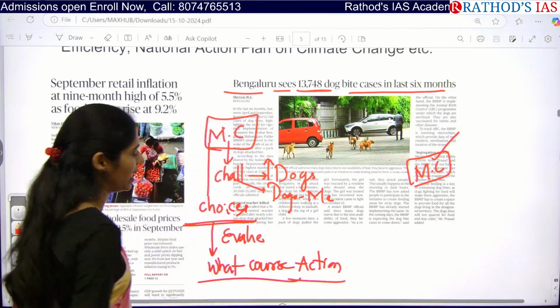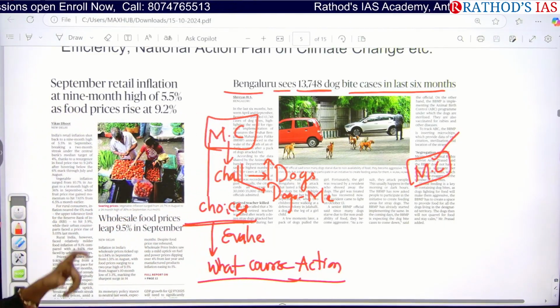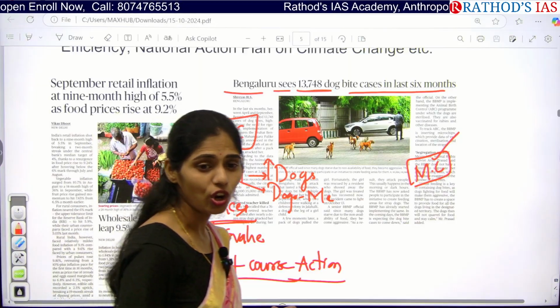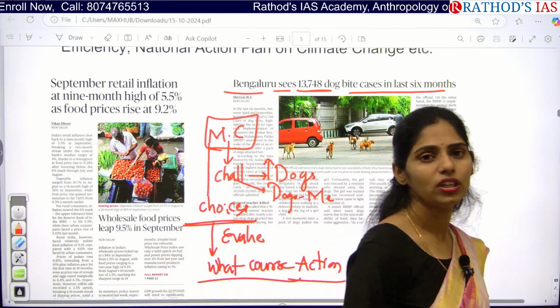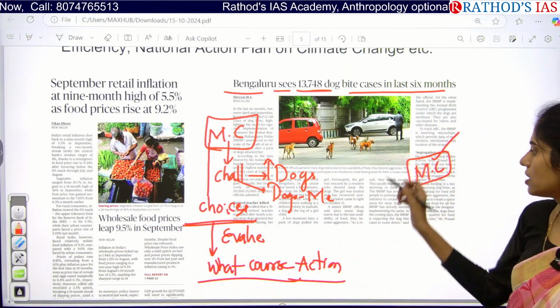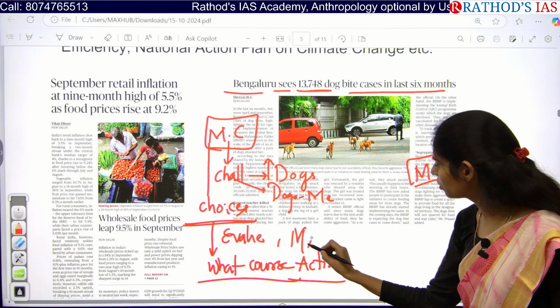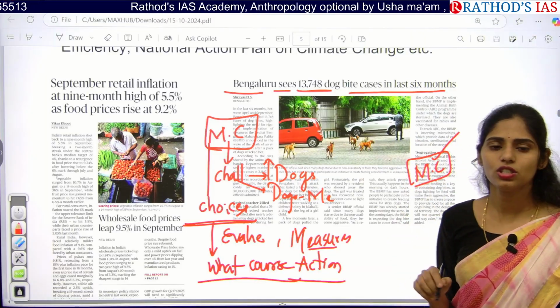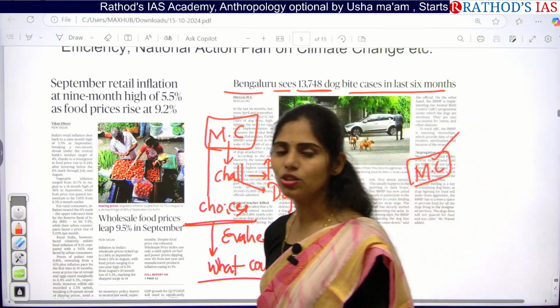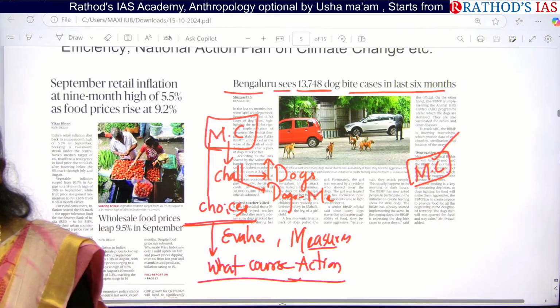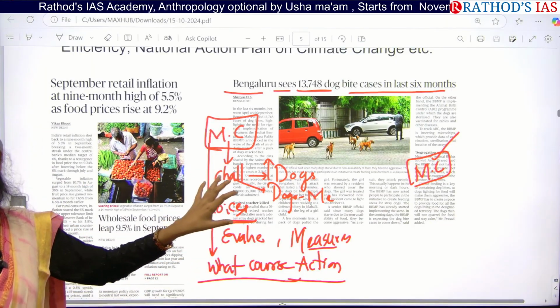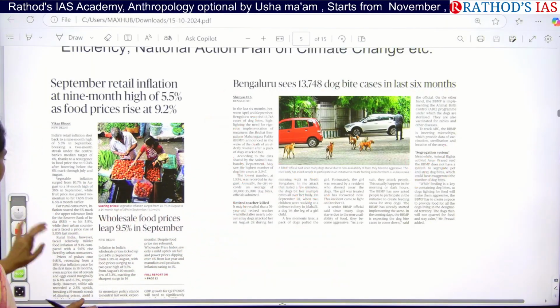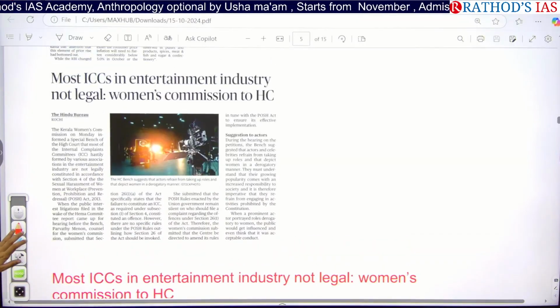What is the course of action? Here you have to write the choices, like what are the options that you are having. Here how you are going to decrease this, or else they may ask you one more question like what are the measures you will be taking to control this situation. Okay, so try to work on this, and I will be giving you a case study on this topic itself. So this will be your today's homework. And see the next article.